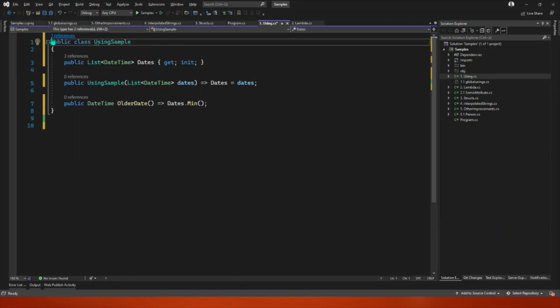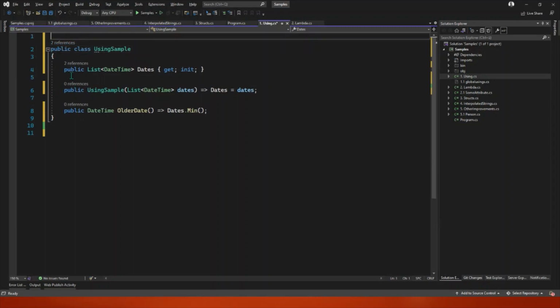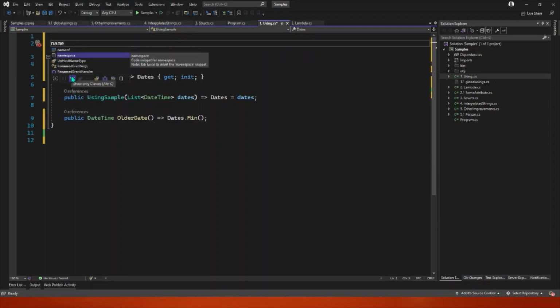So this is what you were seeing before. I was exercising on those samples and probably I forgot to revert the namespace thing. But anyway, that's the change. Nothing very serious. You can just have the namespace without brackets. Let's leave it like that for now.